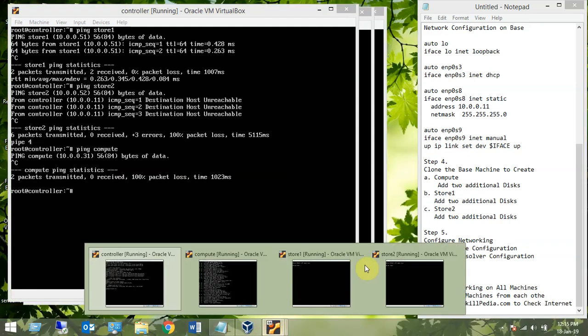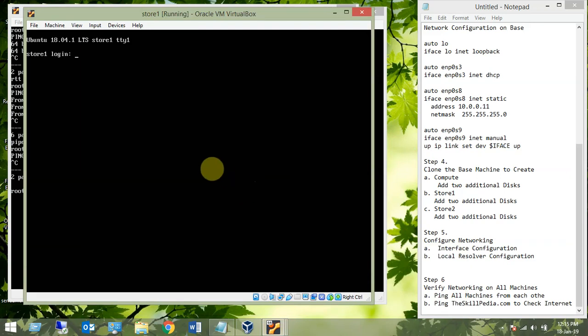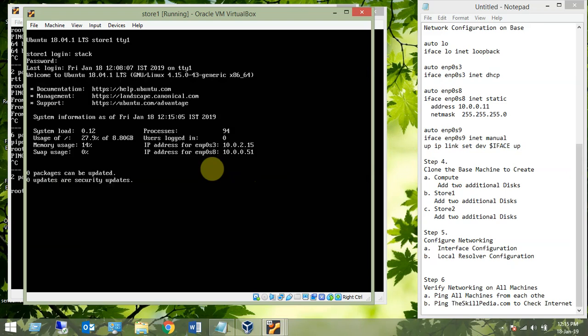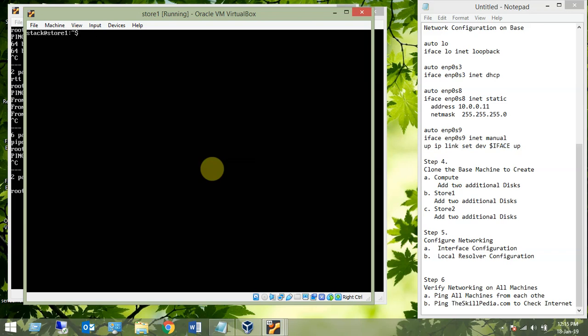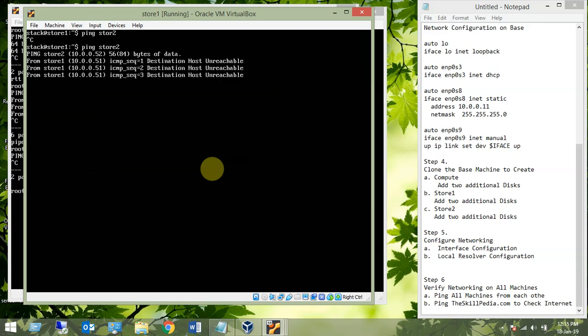Now let's look at store 1, stack, and from store 1 let's try to ping the controller and other machines. Ping store 2. Oh, there's a typing mistake, store 2. Yes, destination host not reachable. What about the controller?